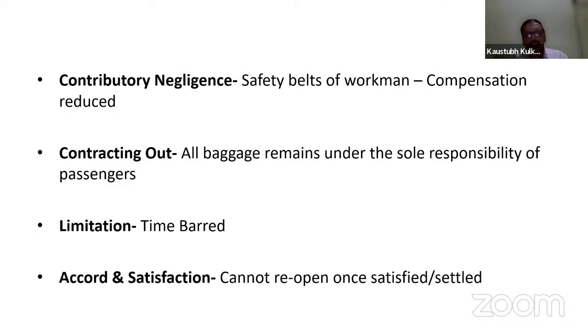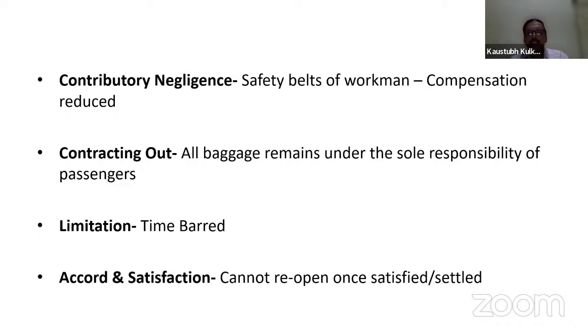Though the baggage is carried through the airlines or the modes of travel, if there is any loss to the baggage, or any theft, or the baggage has been lost, it is the sole responsibility of the passenger. What is the meaning of this?